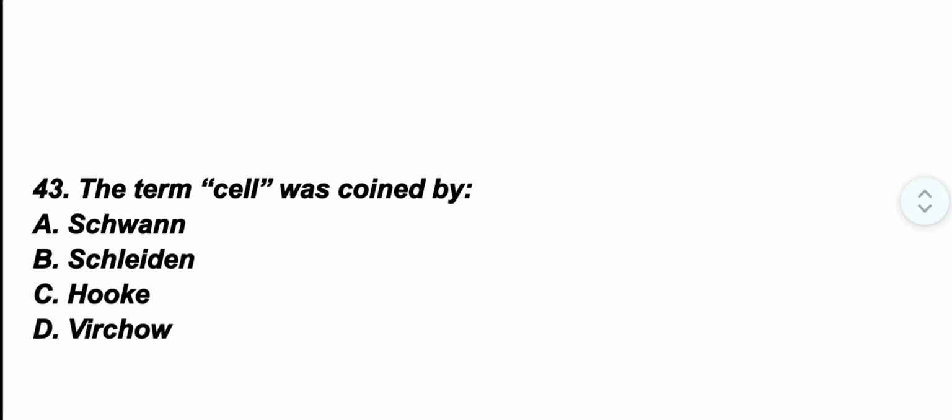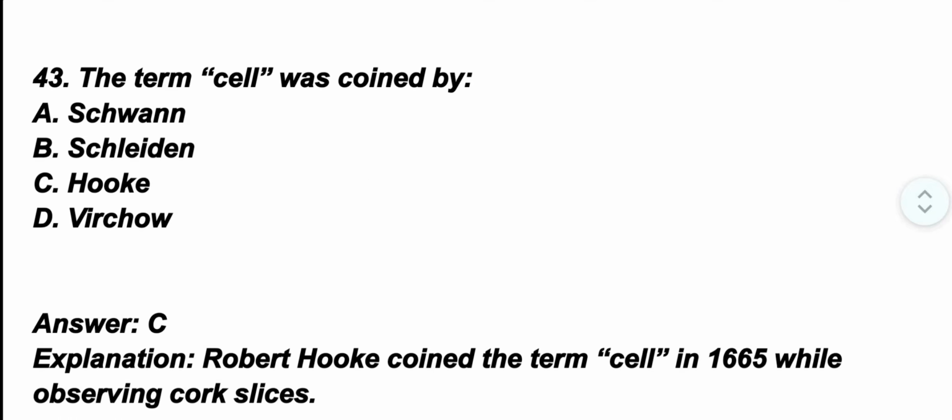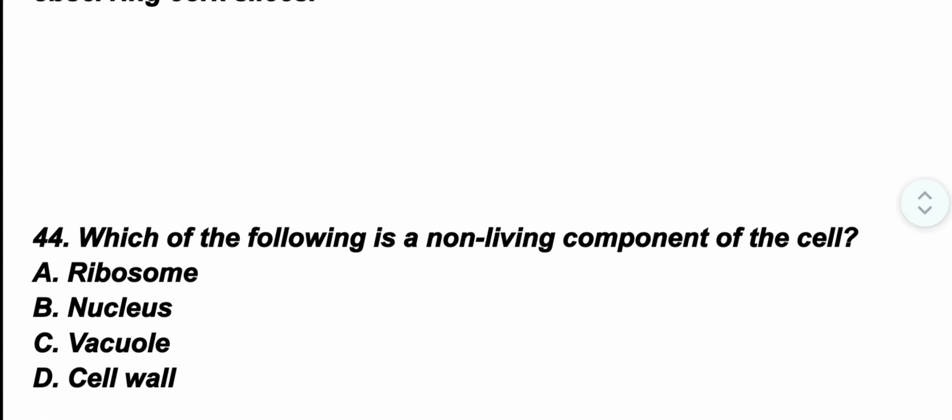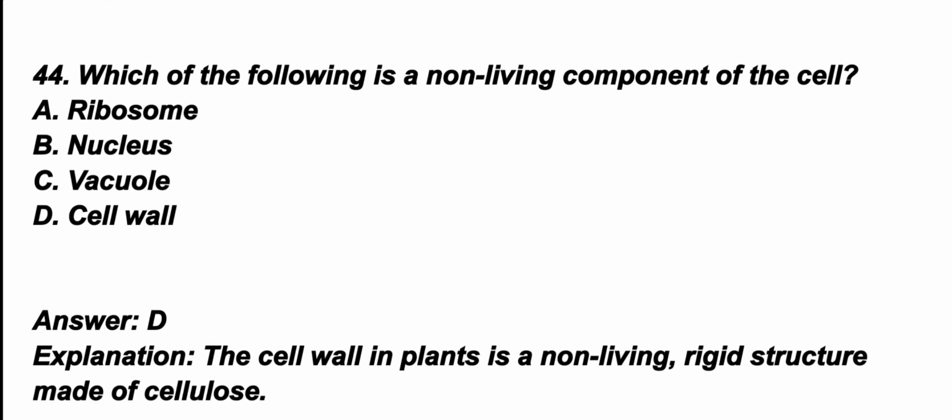Question number 43. The term cell was coined by, the correct option is option C, Hooke. Robert Hooke coined the term cell in 1665 while observing cork slices. Question number 44. Which of the following is a non-living component of the cell? The correct option is option D, cell wall. The cell wall in plants is a non-living rigid structure made of cellulose.